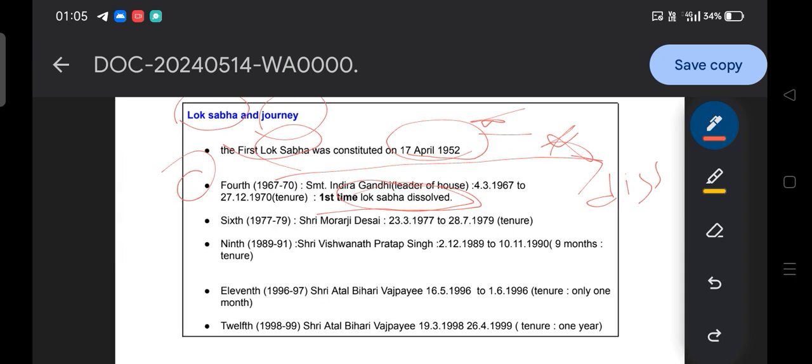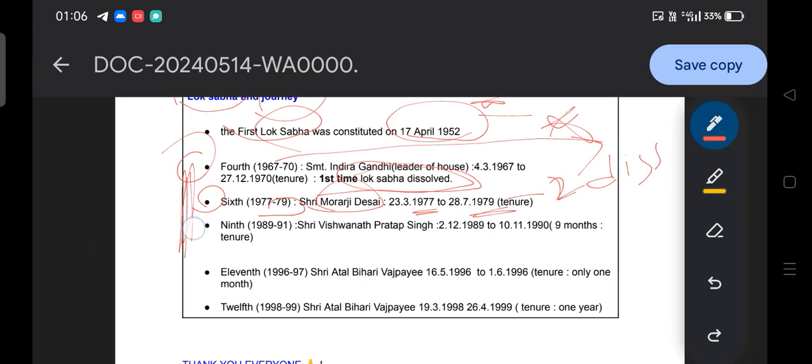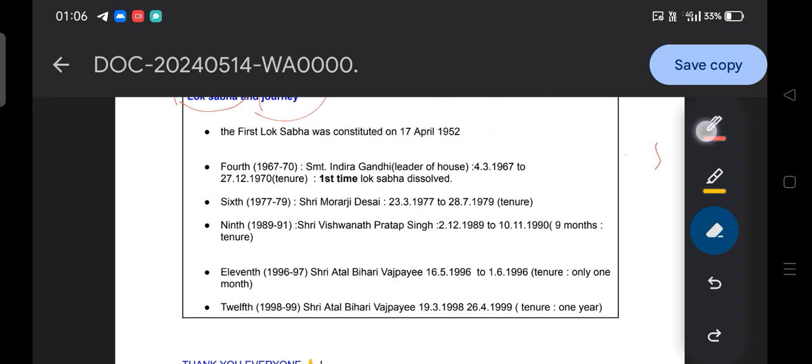Then moving to the next, the sixth Lok Sabha, that is 1977 to 79. That means 2 years, so within 2 years this was also dissolved. It is the second dissolution. Here you can see the hierarchy: Sri Morarji Desai, and the tenure is 1977 to 79, literally 2 years. So within 2 years, this was also dissolved. Then moving to the next, the ninth Lok Sabha.